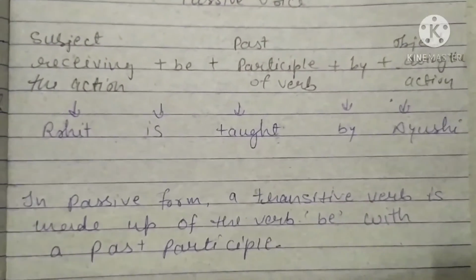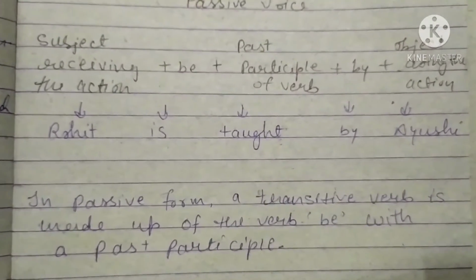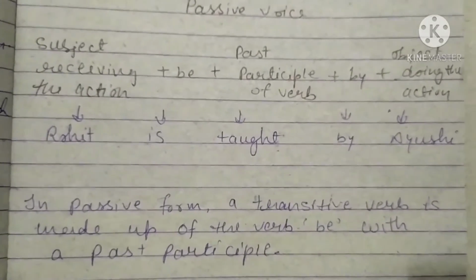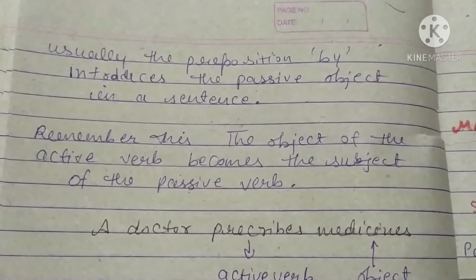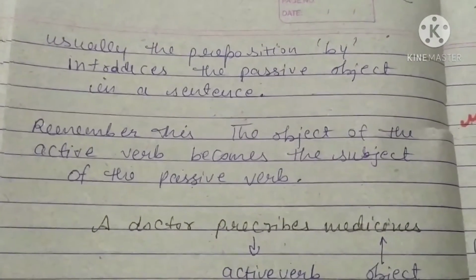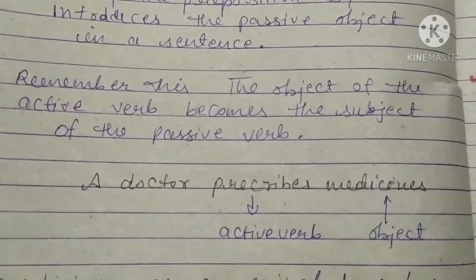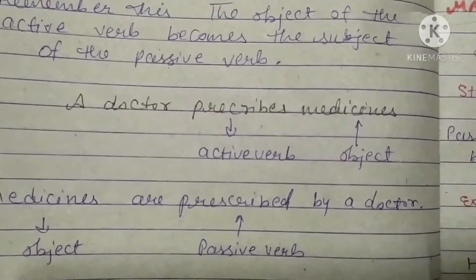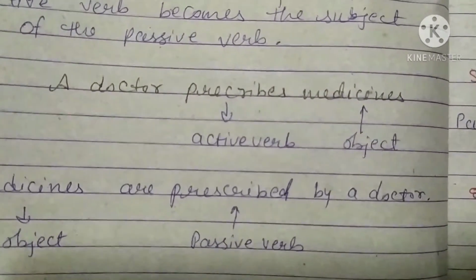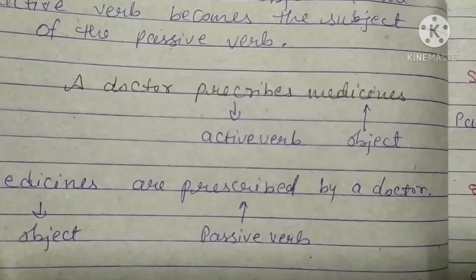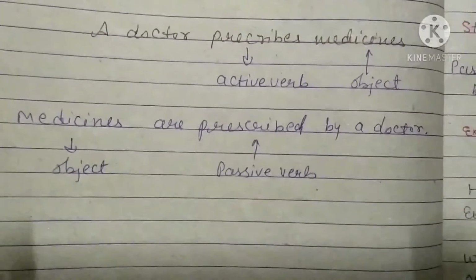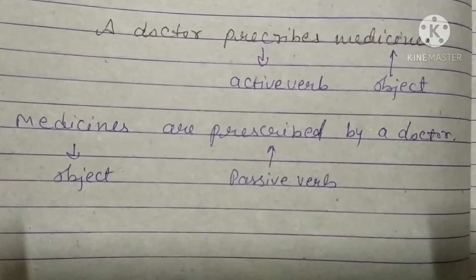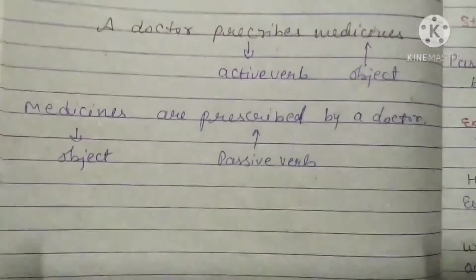The passive form of a transitive verb is made up of the verb be with a past participle. Usually the preposition "by" introduces the passive object in a sentence. Remember this: the object of the active verb becomes the subject of the passive verb. Like, "A doctor prescribes the medicine". So prescribes is the active verb and medicine is the object. How to do this? "Medicines are prescribed by a doctor". So medicine is our object, which will come as the subject. I hope this is clear.